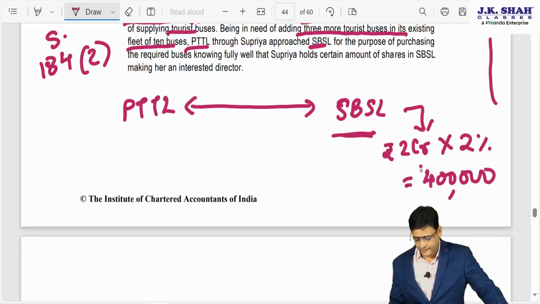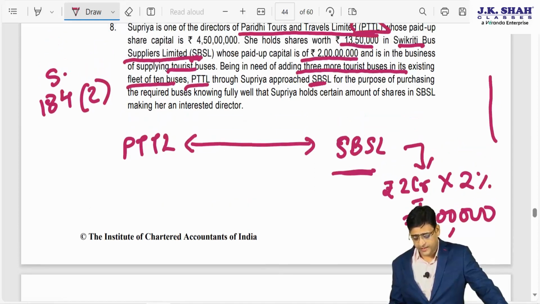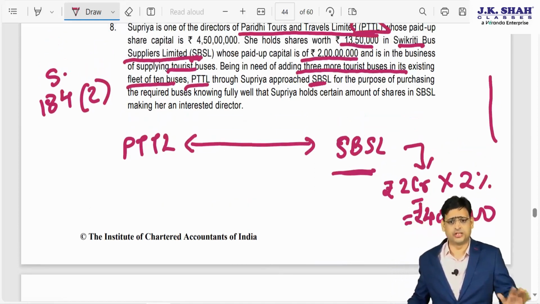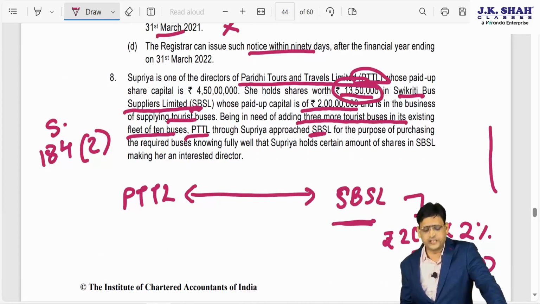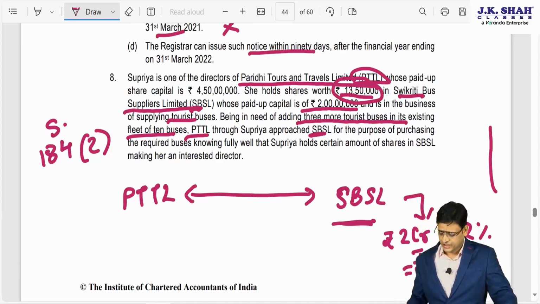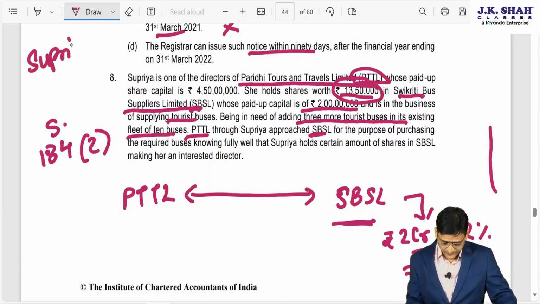Now can I say if Supriya would have held more than 4 lakh shares, more than 2%, then they need to satisfy a lot of conditions. Now can I say she is holding 13 lakh 50,000 shares. So obviously Supriya is an interested director.